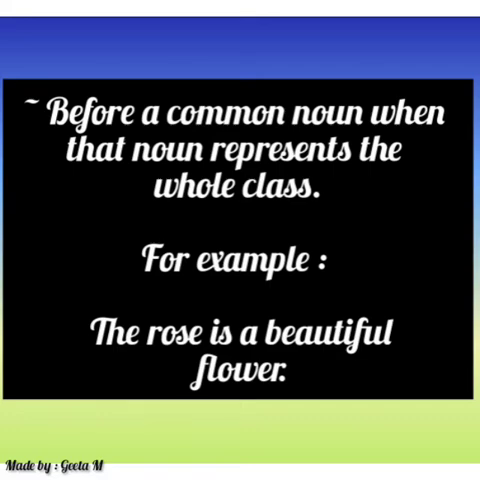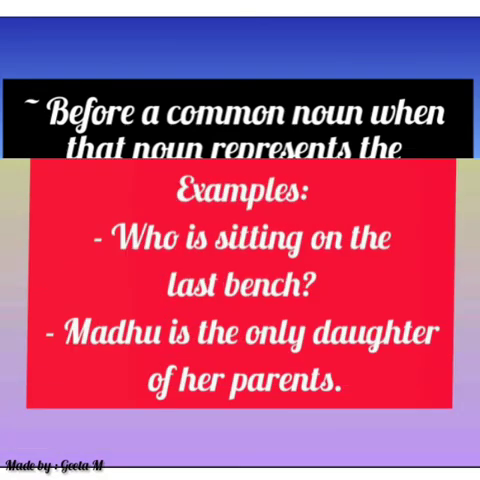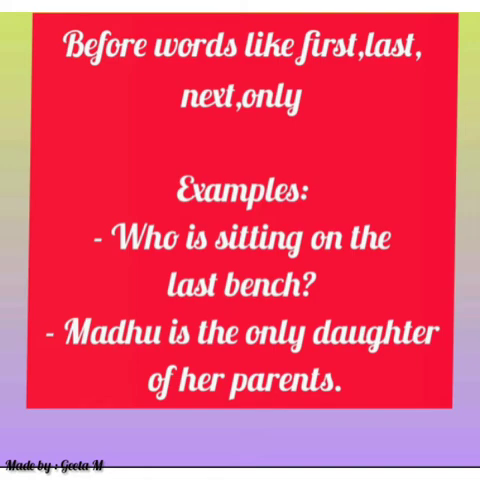The article can be used with words like first, last, next, only. Just have a look at these examples. Who is sitting on the last bench? Madhu is the only daughter of her parents. In these two examples, you can see I have used the article before last and only. According to the rule, we can use the article before these words.